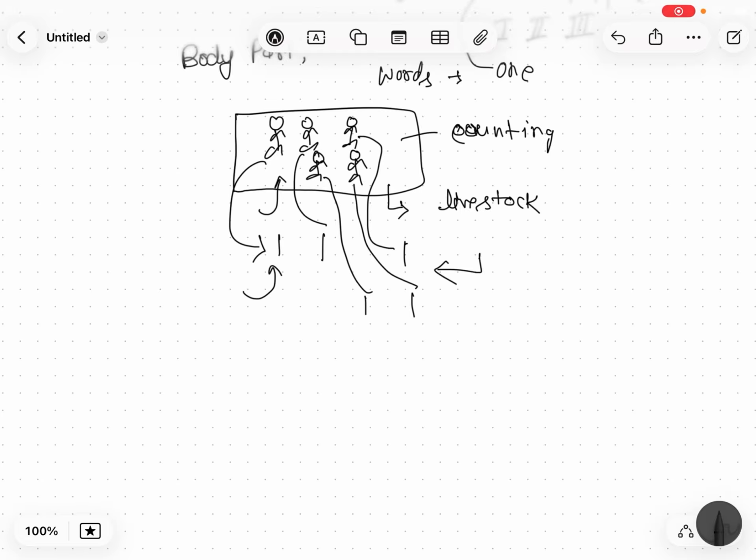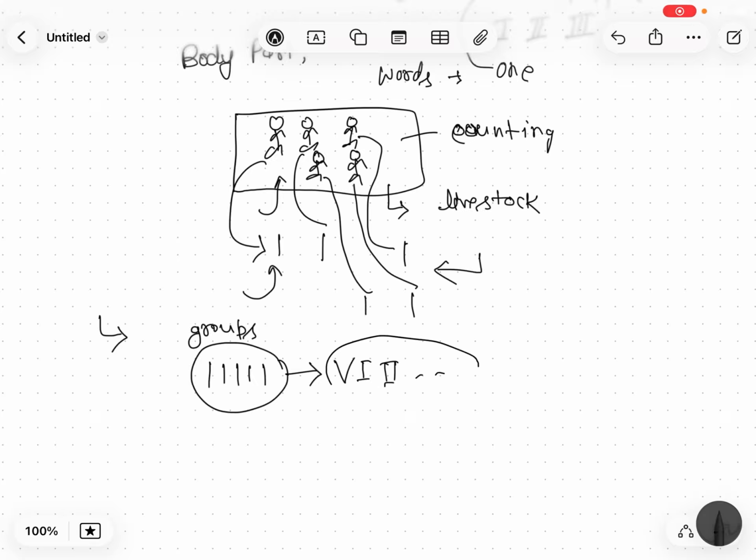If you do this for a very large number, you will not be able to count the objects themselves. So people started counting in groups. They grouped five quantities and gave them a single symbol, as in the Roman number system. Then they grouped another five quantities and gave them another symbol. These symbols are known as landmark numbers.